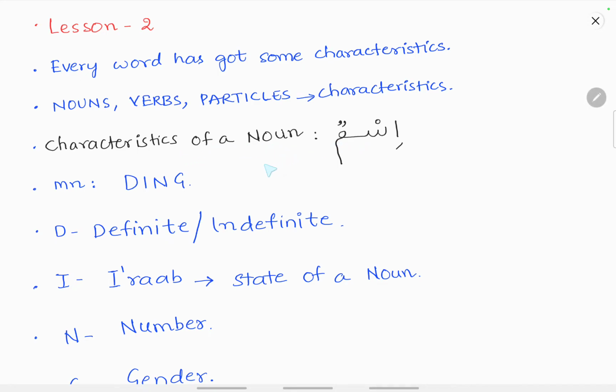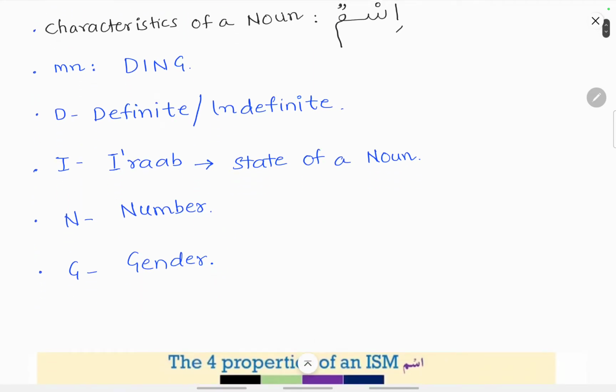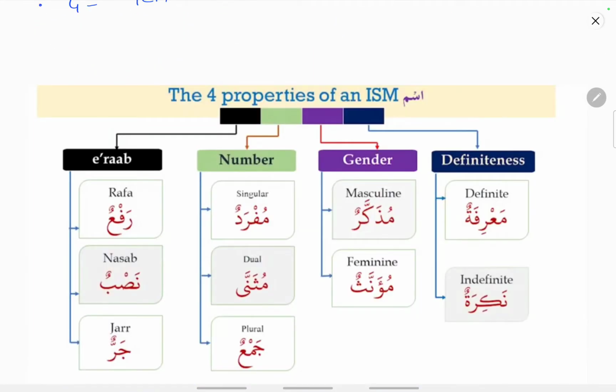So the mnemonic for the characteristics of a noun, that is ism, is DING, D-I-N-G. D stands for definite or indefinite. I stands for I'rab, that is the state of a noun, and N stands for number. G stands for gender. So here you can see the four properties of an ism.